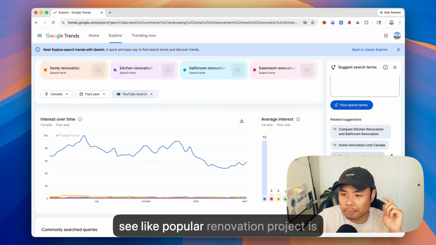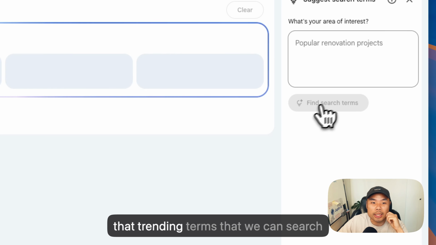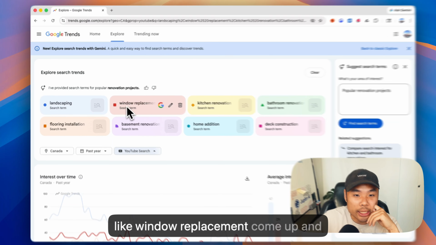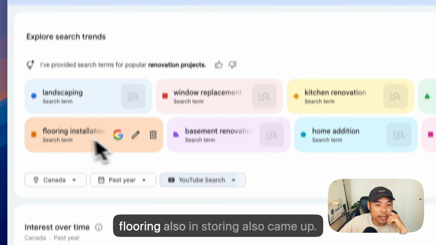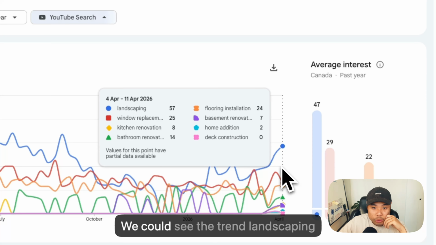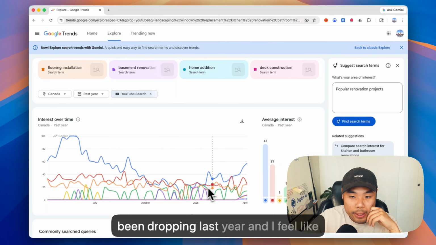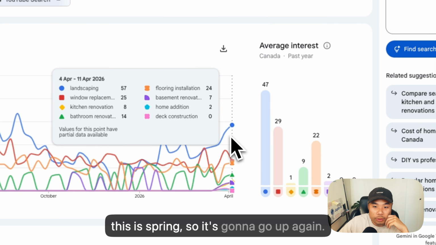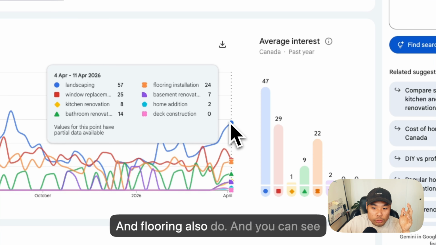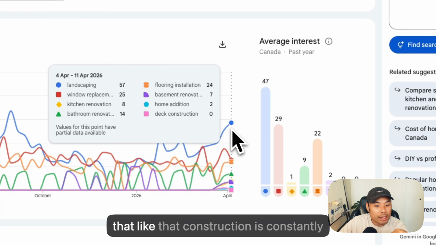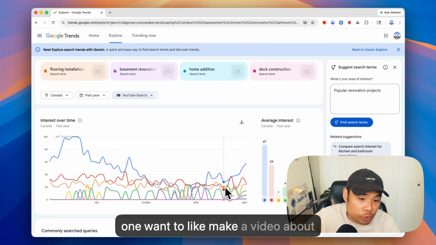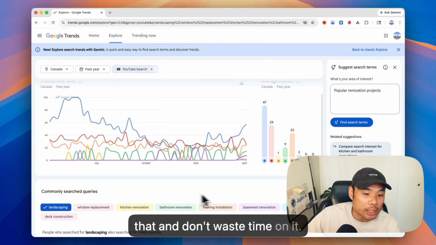Let's see popular renovation projects. Are there trending terms that we could find? Okay. Suddenly window replacement comes up, and flooring and installing also came up. We could see landscaping has been dropping last year, and I feel like this is spring, so it's going to go up again. And flooring also does. And you can see that construction is constantly getting zero here. So probably no one wants to make a video about that, so don't waste time on that topic.